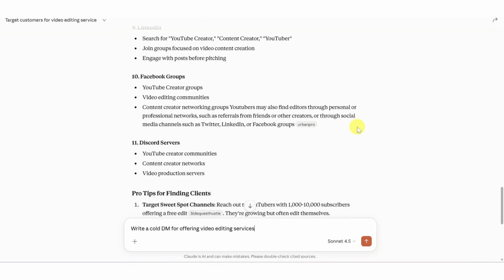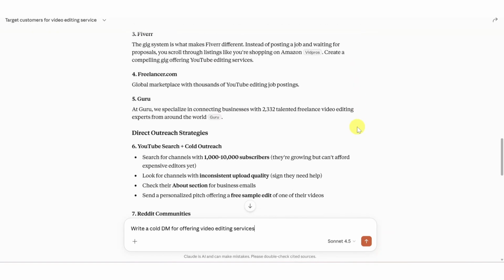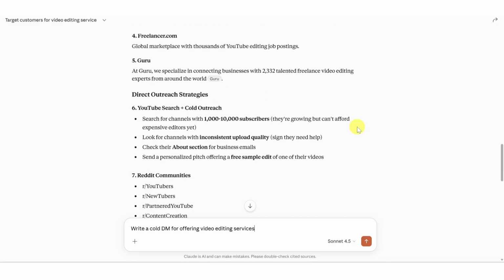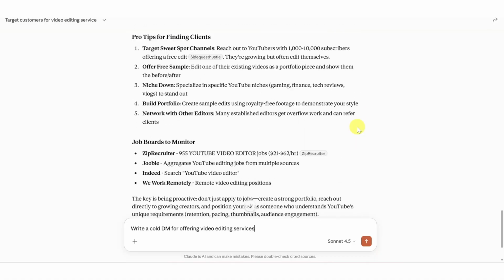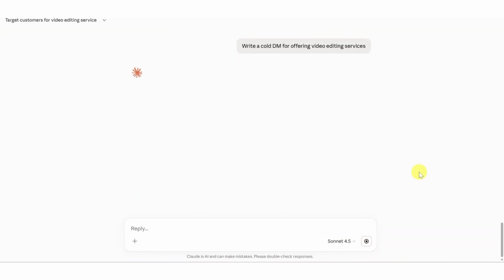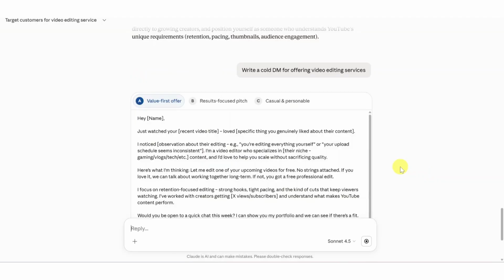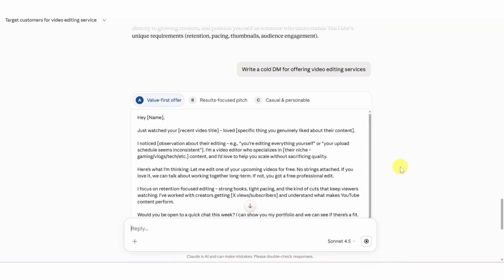So you can manually collect leads from those platforms, and you can even ask Claude to organize it into a clean list or segment these leads by niche. So this makes your outreach easier. And then you could ask Claude to generate messages, such as write a cold DM for offering video editing services. You'll get ready to send messages for email, Instagram, LinkedIn, and you can personalize each message before sending. This increases your chance of getting replies.